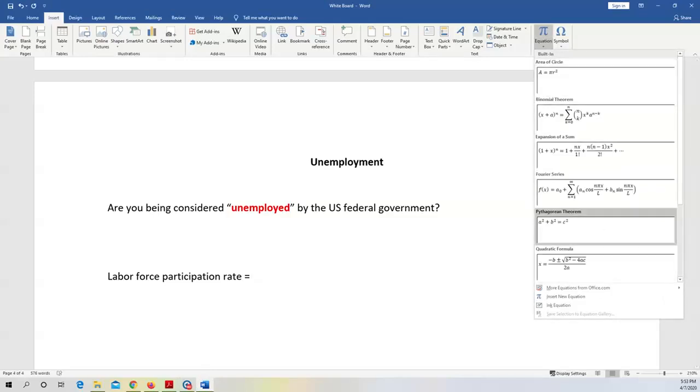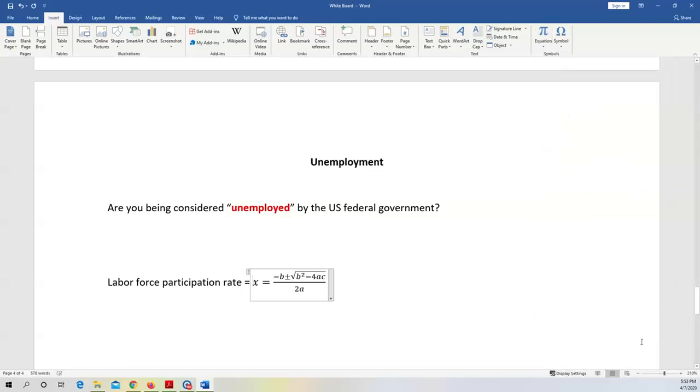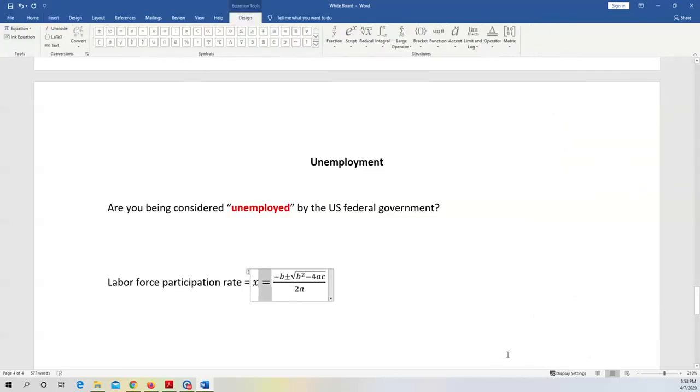I want a ratio, so I'm going to recycle this formula. Labor force participation rate is equal to what? The numerator is the so-called labor force. And what's the denominator? It's called adult population. What's adult population? 16 years and older.